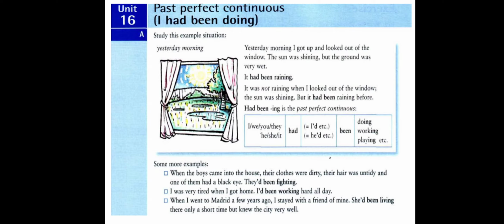The first action that caused him to go to the doctor is he hadn't been feeling well for some time. So the first action is that he hadn't been feeling well, and the second action is he went to the doctor. The first action is used in the past perfect continuous, and the second action is used in the past simple.